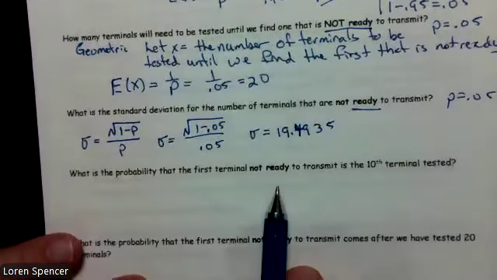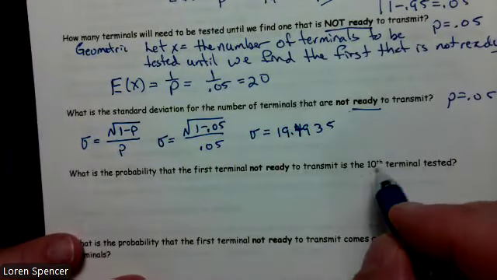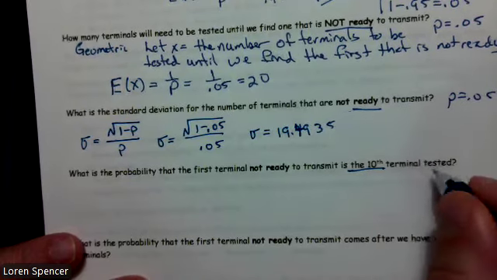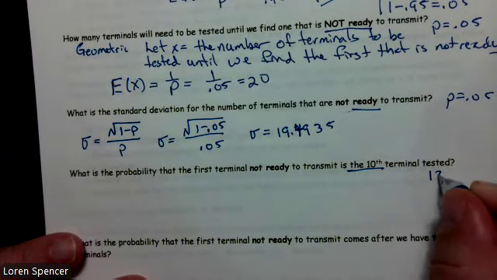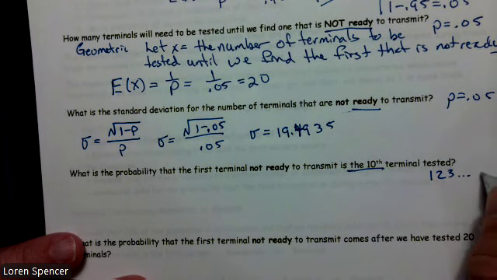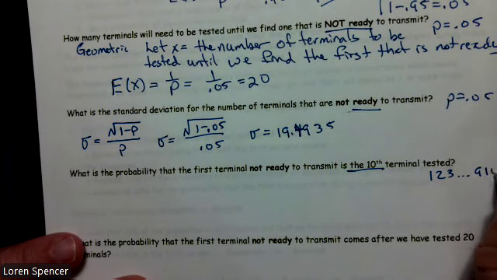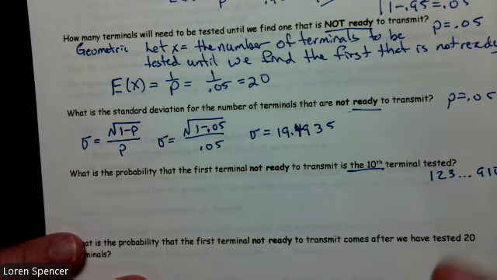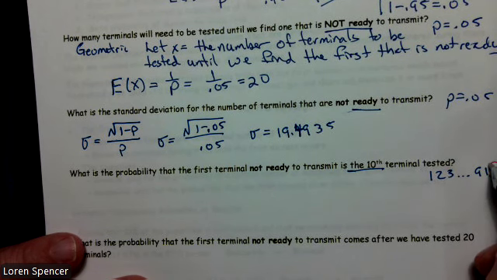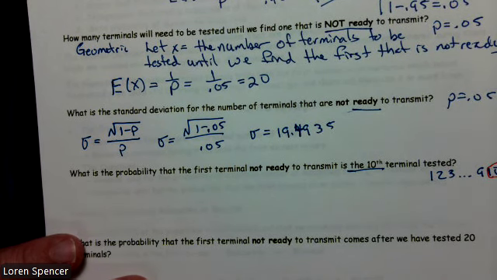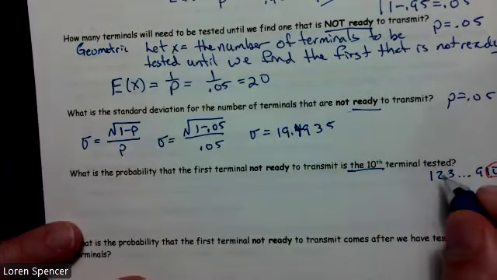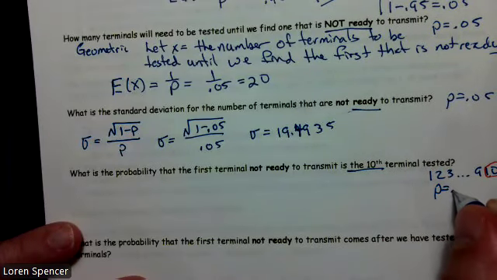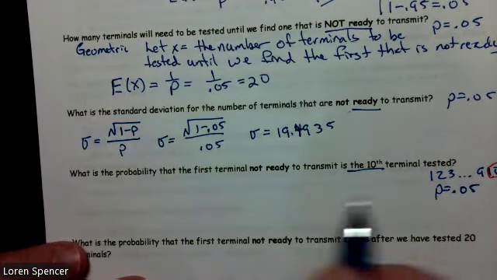What's the probability the first terminal not ready to transmit is the 10th terminal tested? So 1, 2, 3, dot, dot, dot, 9, 10. I have a singular value. If I'm circling a singular value, then I can use the geometric PDF. Once again, our probability of not being ready to transmit is 0.05.